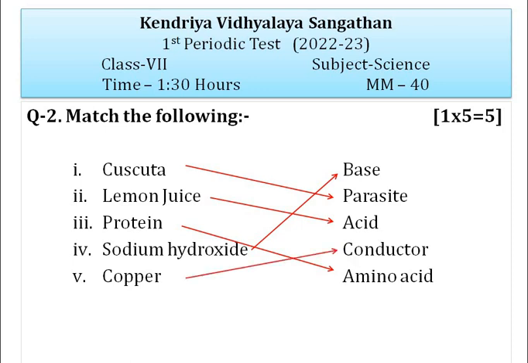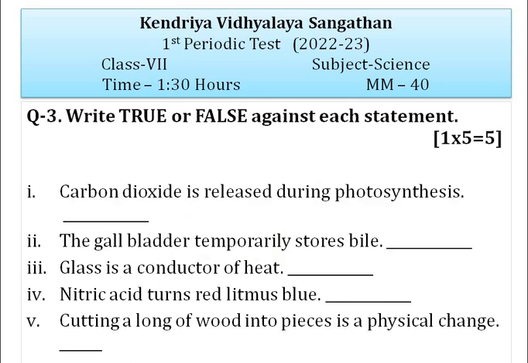Now the next question is write true or false against each statement. The first statement is, carbon dioxide is released during photosynthesis. The given statement is false because during photosynthesis carbon dioxide is not released; instead it produces oxygen. The second is, the gallbladder temporarily stores bile. This statement is true. The liver produces bile, which is stored temporarily in the gallbladder.